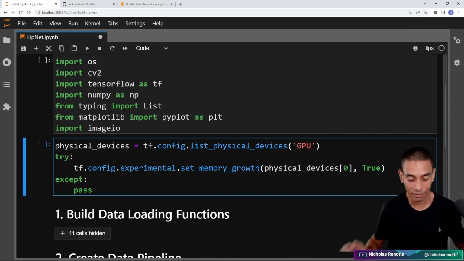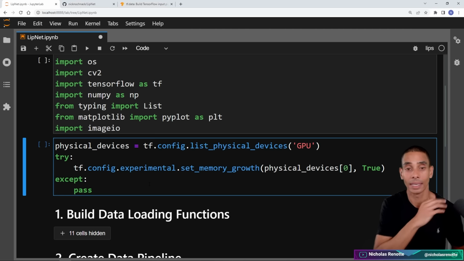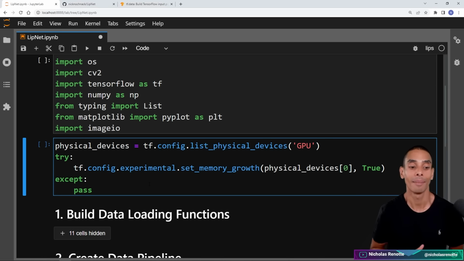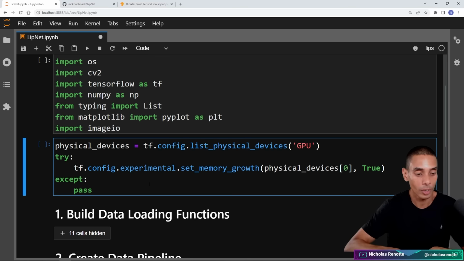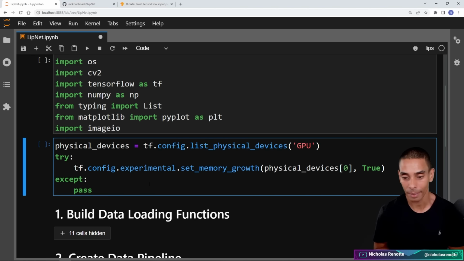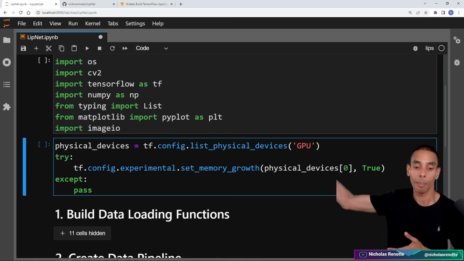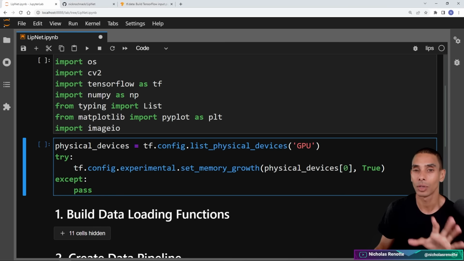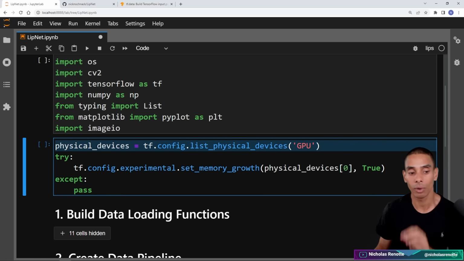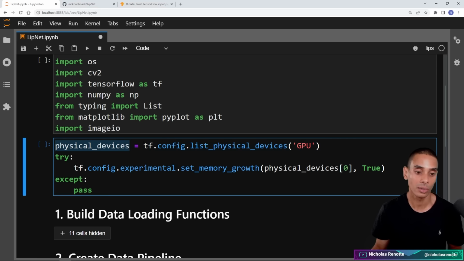So if you're running this on a GPU, which I highly recommend you do, whether that be Colab or some other sort of cloud service, or if you've got a CUDA-enabled GPU on your machine, I highly recommend you run this line because it's going to prevent your machine from sucking up all the memory and getting out of memory errors. So the full line, and you've probably seen me use this in other deep learning videos as well. First up, we're going to get all of our physical devices. So physical_devices is equal to tf.config.list_physical_devices.